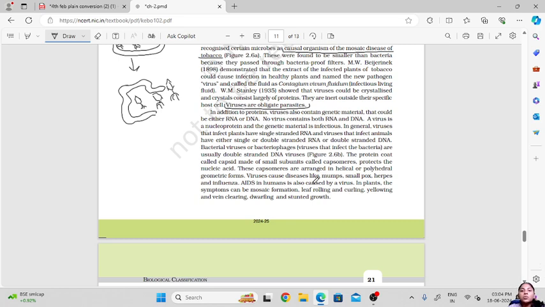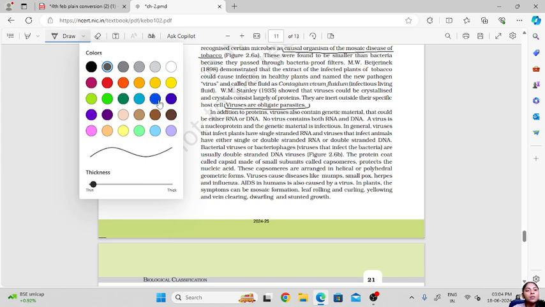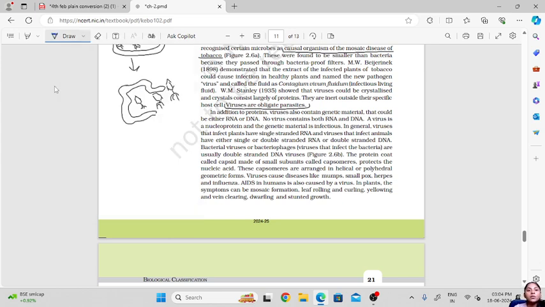Now in addition to proteins, these viruses also contain genetic material that could be either RNA or DNA. Both RNA and DNA cannot be found in the same virus. It could be either RNA or DNA. So a virus is a nucleoprotein, and the genetic material is infectious.